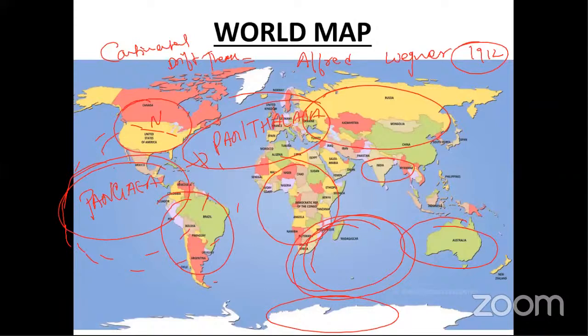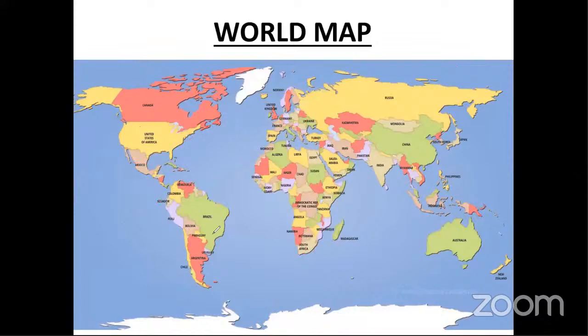So when Alfred Wegener studied rocks from different places of the world, for example, when he studied the rocks of Brazil, he found that the rocks of Brazil and Africa match with each other. He also studied the rocks of the Appalachian Mountain.